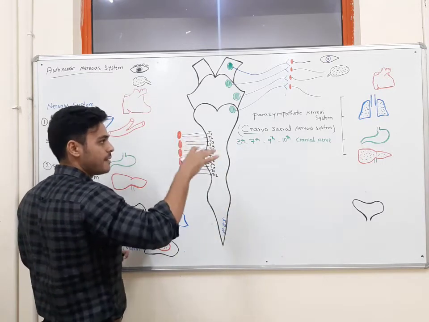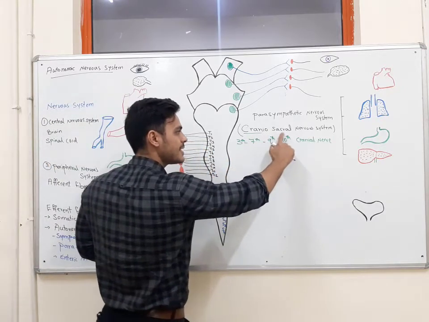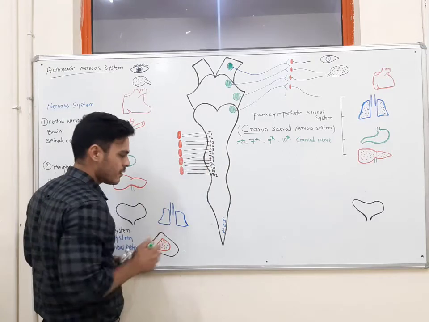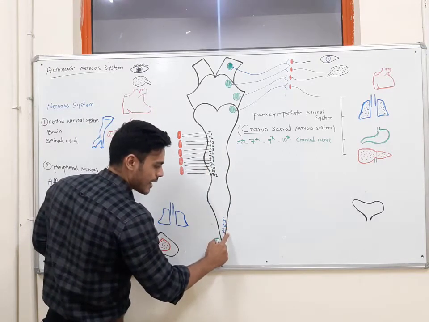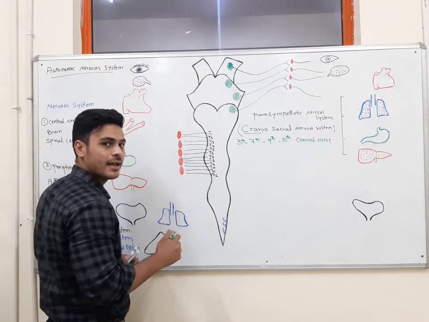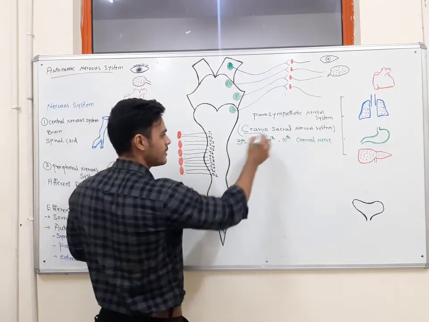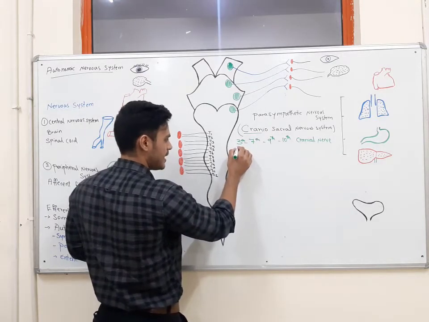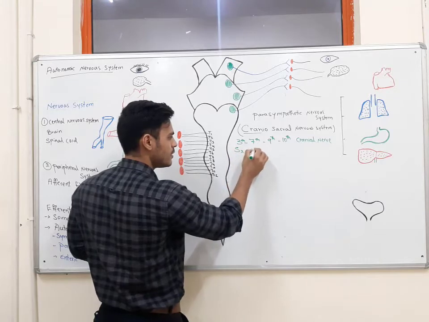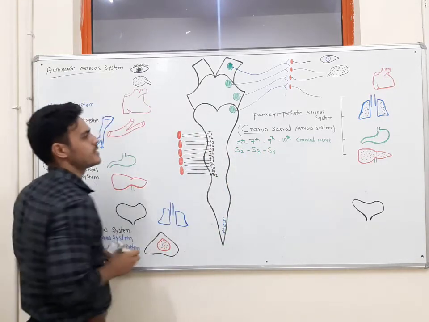Some of the fibers also originate from the sacral segment of the spinal cord, especially from the 2nd, 3rd, and 4th segment of the sacral portion: S2, S3, and S4.